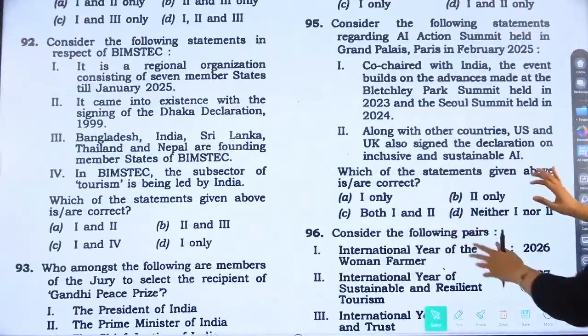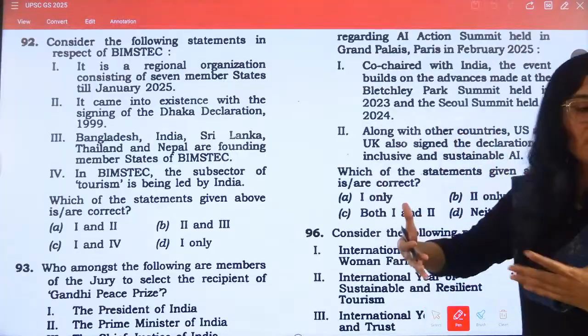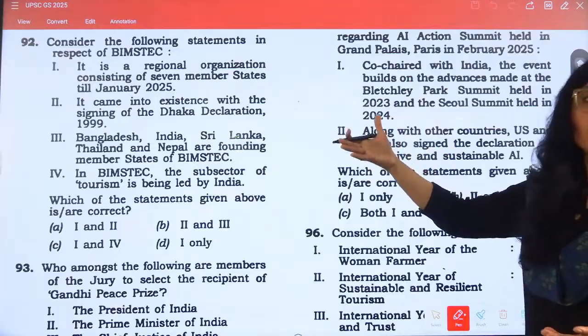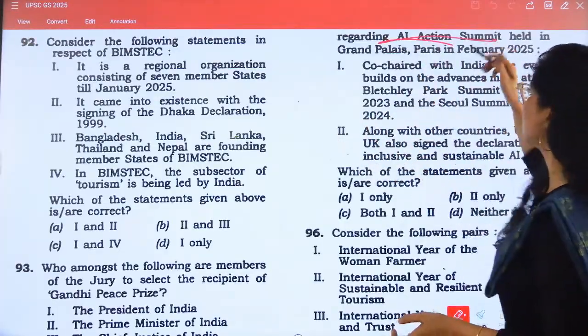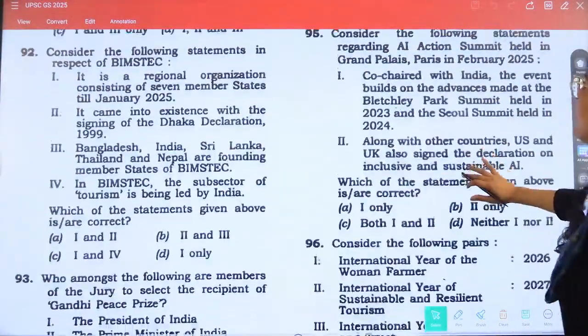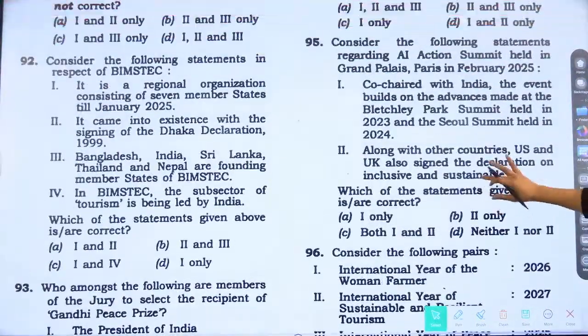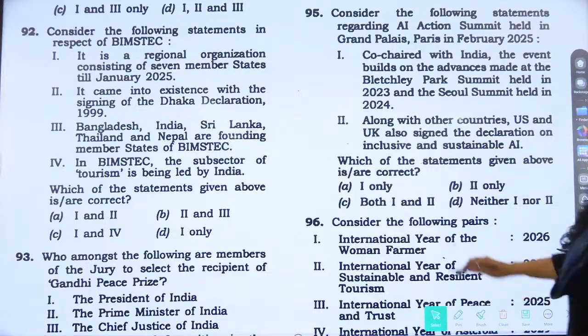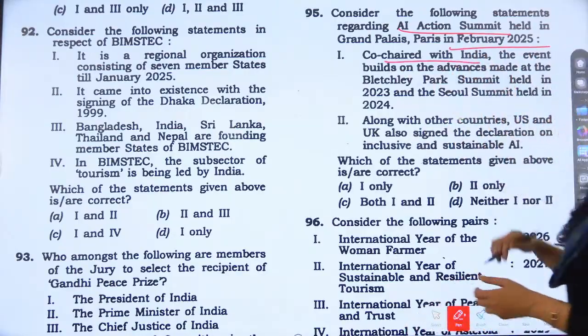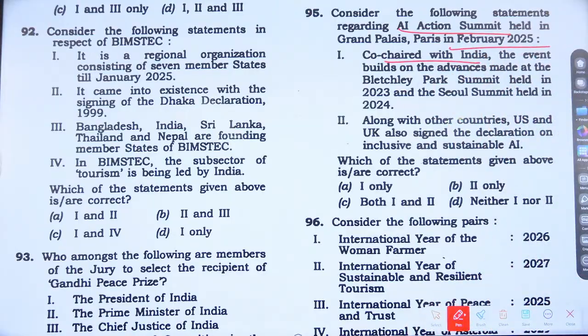Again, current affairs related. This was in news. Many videos we have seen were trending during the time when this AI summit was happening in France. Global AI Summit, first of its kind, right? We were expecting a question on this. So consider the following statements regarding the AI Action Summit held in Grand Palais, Paris in February 2025. Co-chaired with India. Is the statement correct?